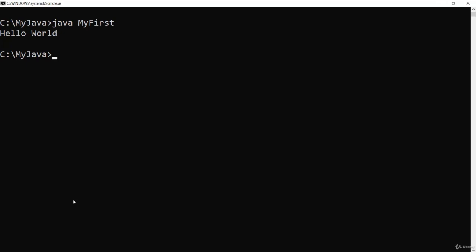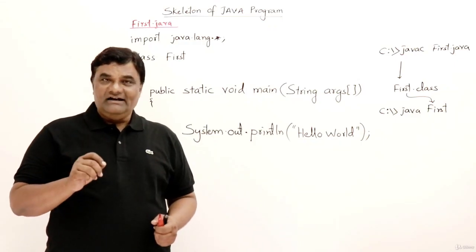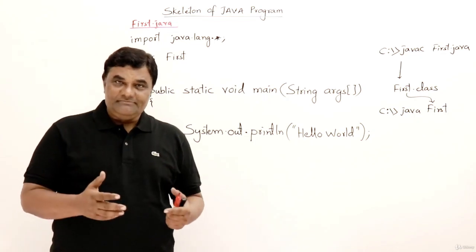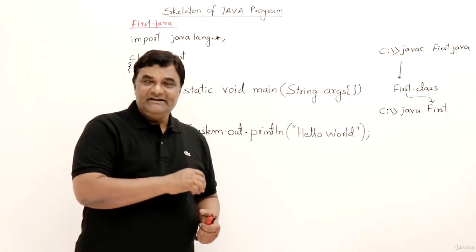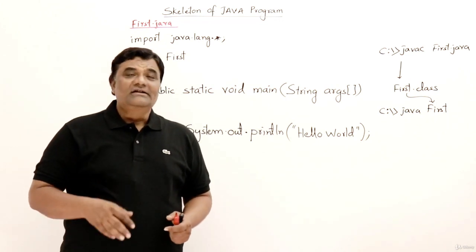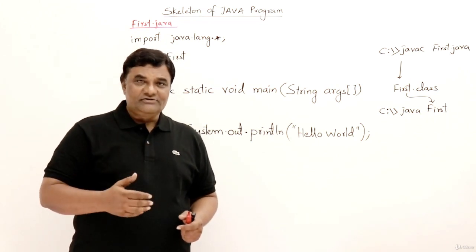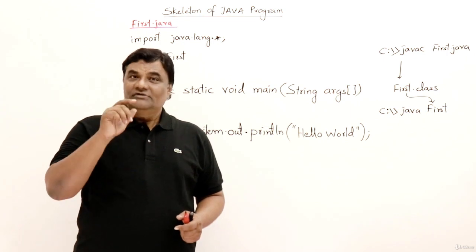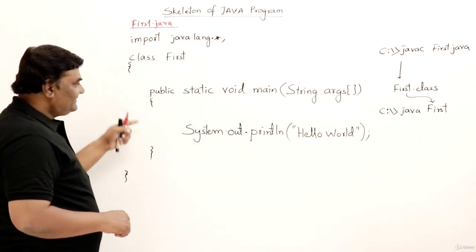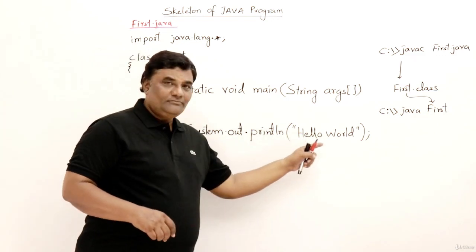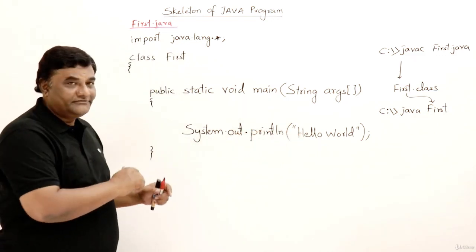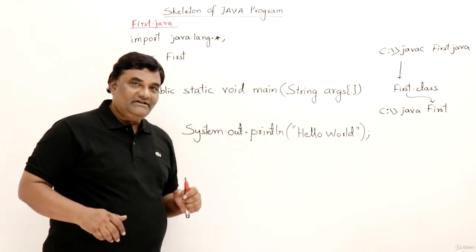That's it. In this video, let us look at the skeleton of a Java program. That is our first Java program. Let me explain what the elements of this program are, what are the things that you have to write. Then I will go into details of each and everything. So let us look at the program. See, this is the program, and this program is for displaying hello world. Mostly people write the hello world program as the first program to understand the skeleton of a program. So the same thing I have done here.